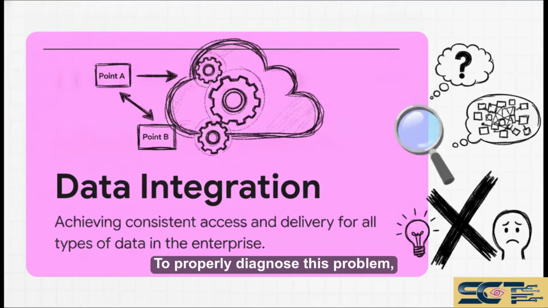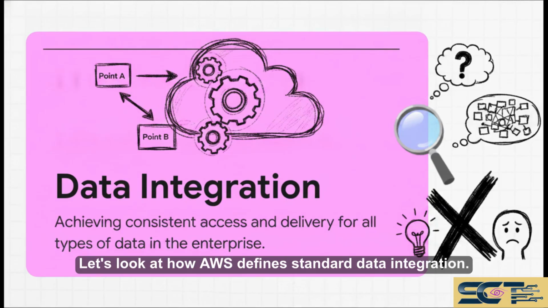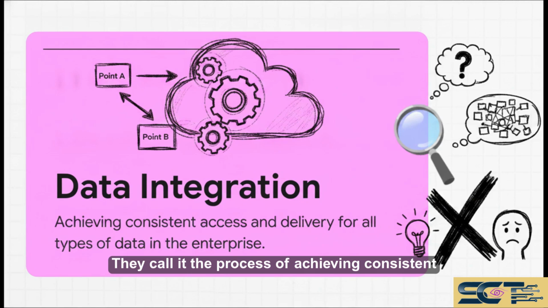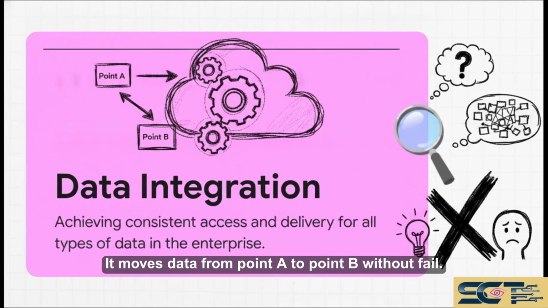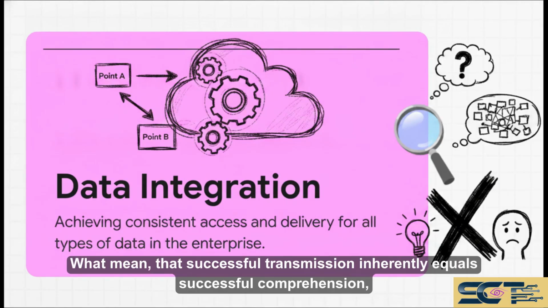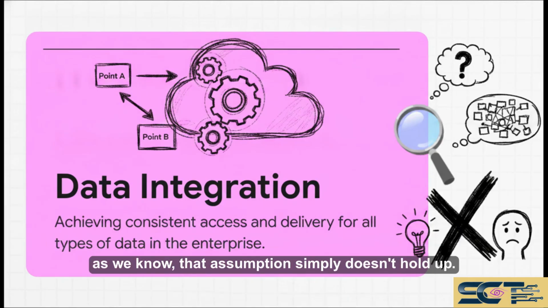To properly diagnose this problem, we first need to establish a clinical baseline. Let's look at how AWS defines standard data integration. They call it the process of achieving consistent access and delivery for all types of data in the enterprise. Now, mechanically speaking, standard data integration absolutely works. It moves data from point A to point B without fail. But as an engineering framework, it has a fatal flaw. It assumes that successful transmission inherently equals successful comprehension. And in a complex enterprise environment, as we know, that assumption simply doesn't hold up.